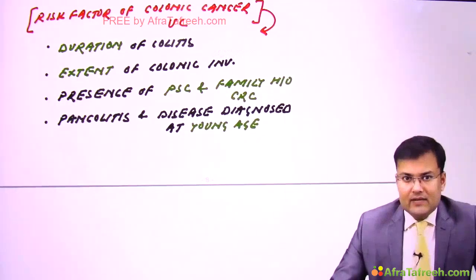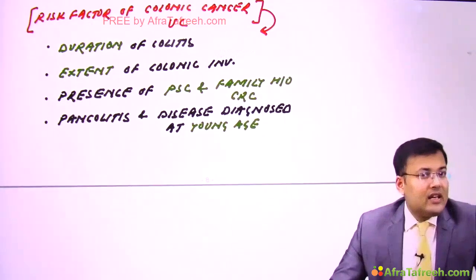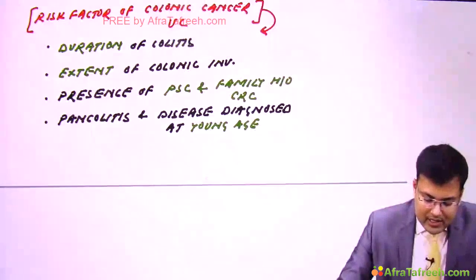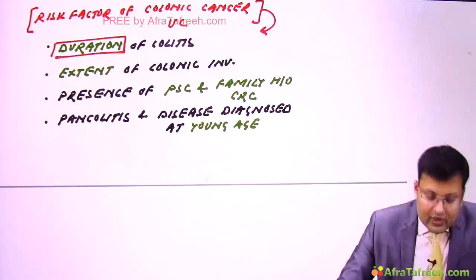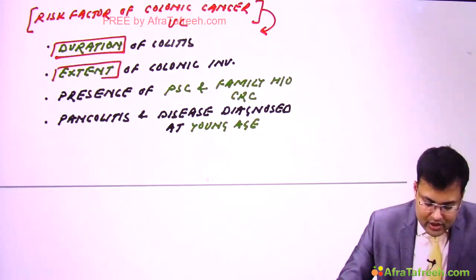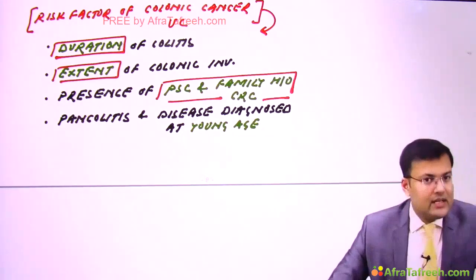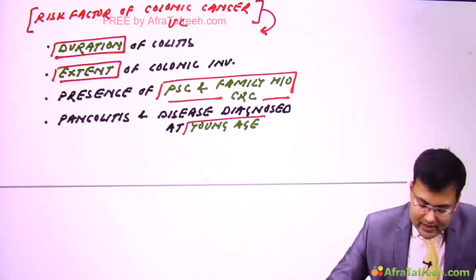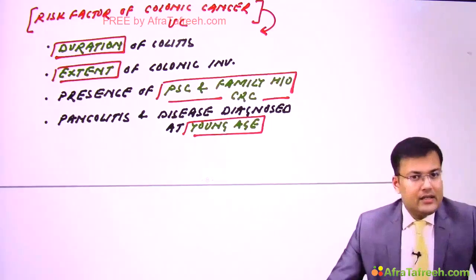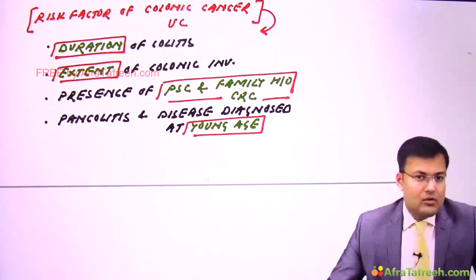All these are risk factors. So in exam there are certain catchy points which you have to remember: duration of colitis, extent of colonic involvement, primary sclerosing cholangitis, positive family history, and disease diagnosed at young age. All these are important risk factors for colonic cancer in ulcerative colitis.